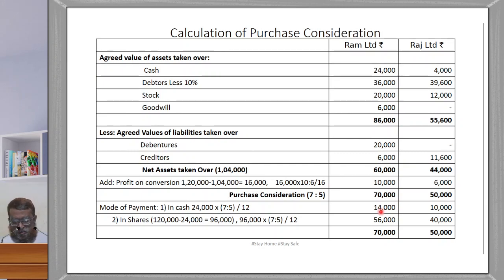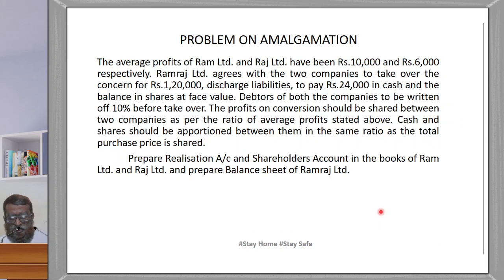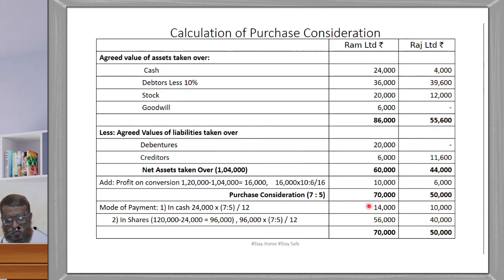How is the mode of payment? It is also given in the problem. See here. Profit on conversion we have done already. So discharge the liabilities to pay 24,000 in cash and balance in shares. That is how we have to do. Now this sentence is very important here: cash and shares should be apportioned between them in the same ratio as total purchase price is shared. So here total purchase price is 70,000 and 50,000. What is the ratio you get here? Total purchase price ratio is 7:5, right?